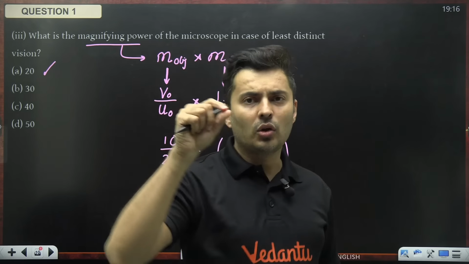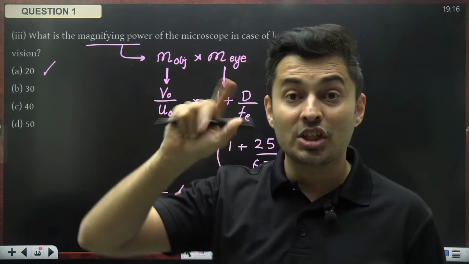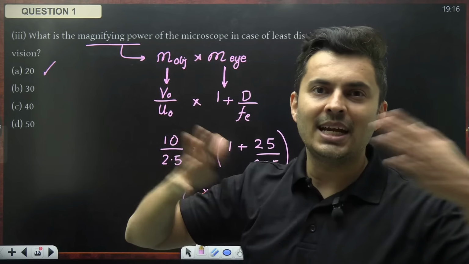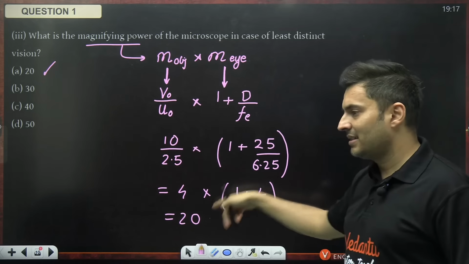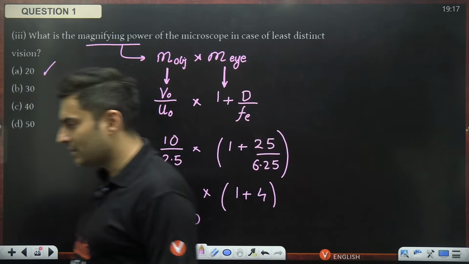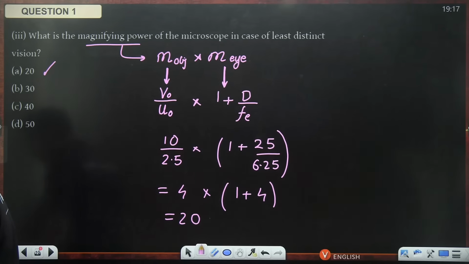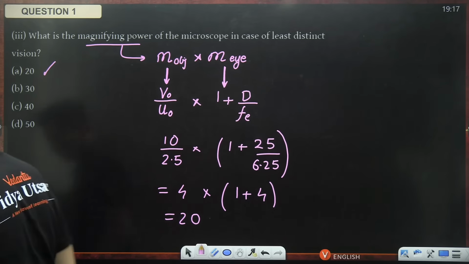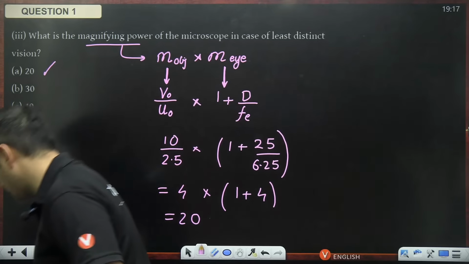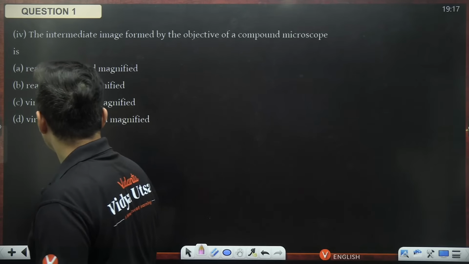So remember, in microscopes, some numbers are written 20x, 30x, 40x. So 40 times, 20 times. That is this number. 20 is the right answer. Very good, amazing. Very good, guys. Many of you have got the right answer to this question. Moving on to the next one.